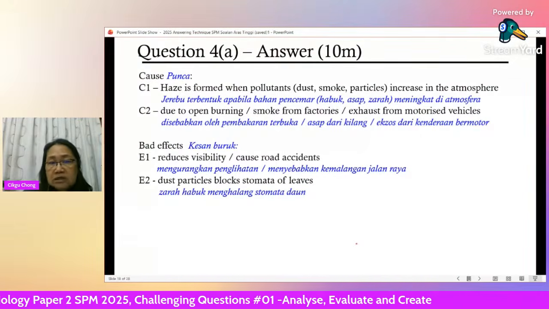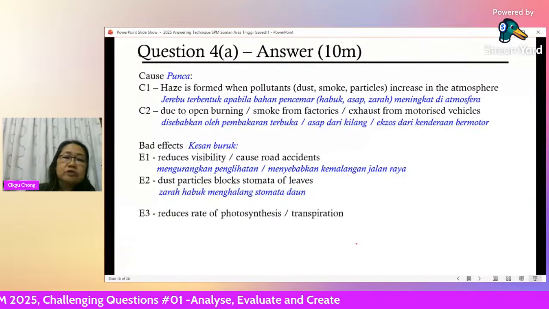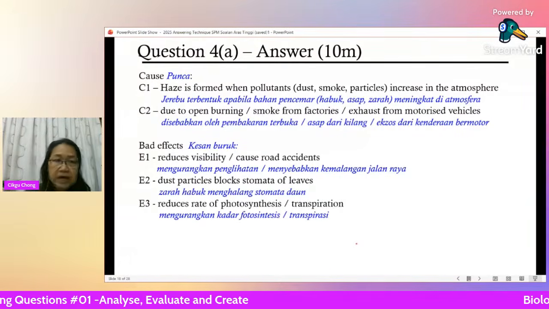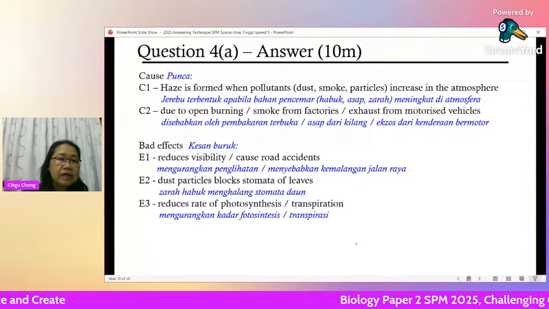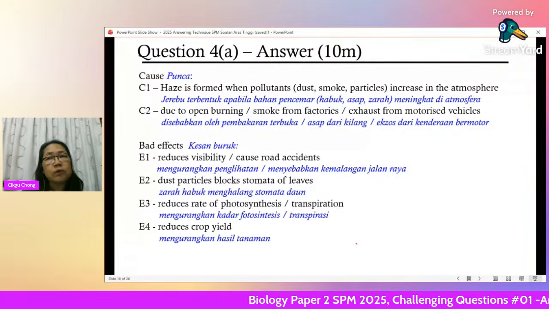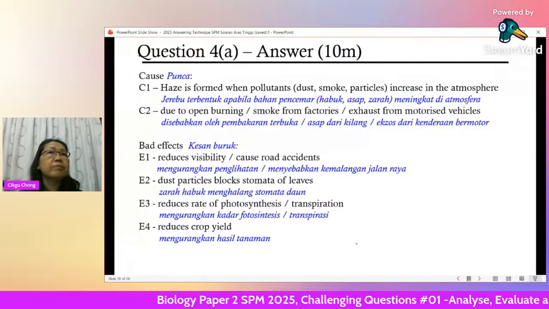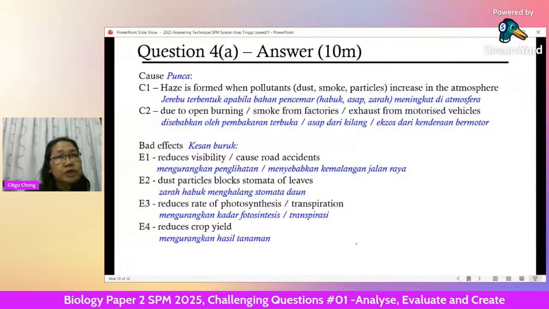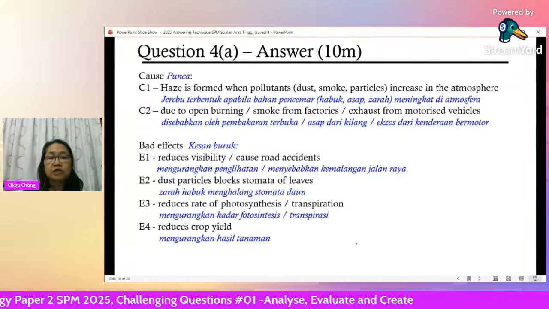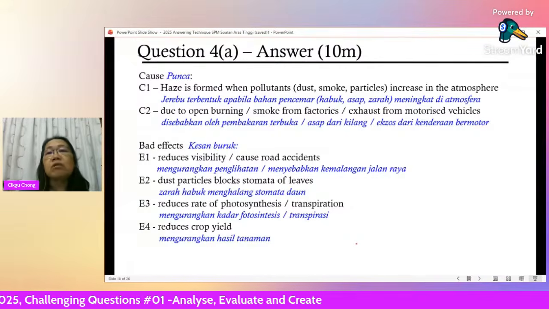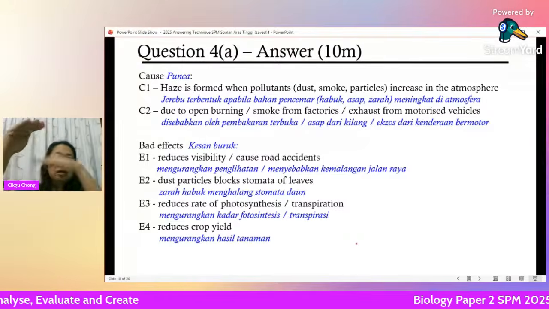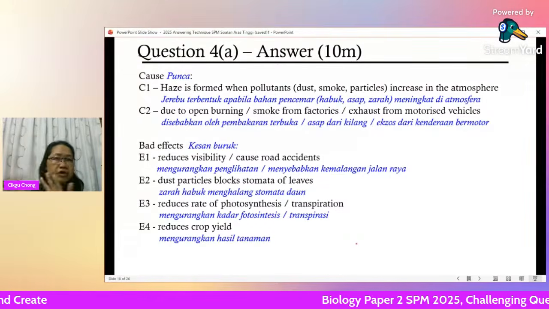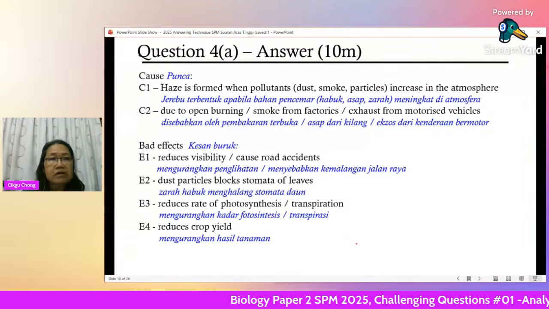When it blocks the stomata, it can reduce the rate of photosynthesis and also the rate of transpiration, either one, and that will reduce crop yield. When there's low photosynthesis, they cannot make so much food, so you cannot get so much crop yield from the plant. Everything is related. From one point, you continue, and you can write a very good essay on this. Okay, next one.